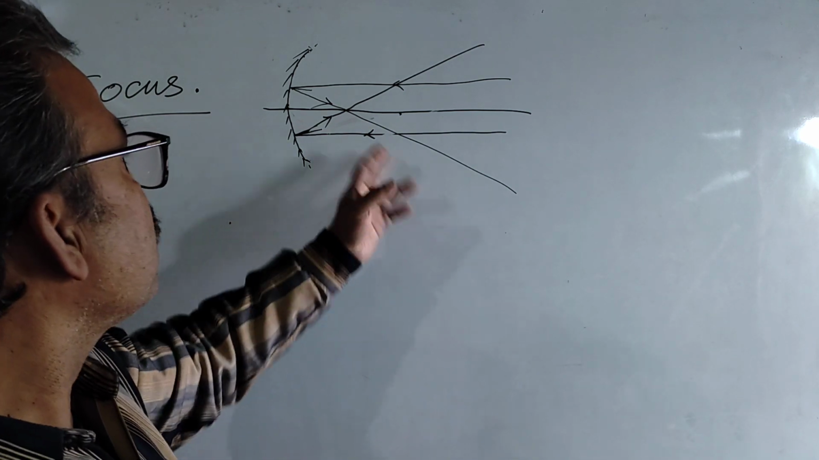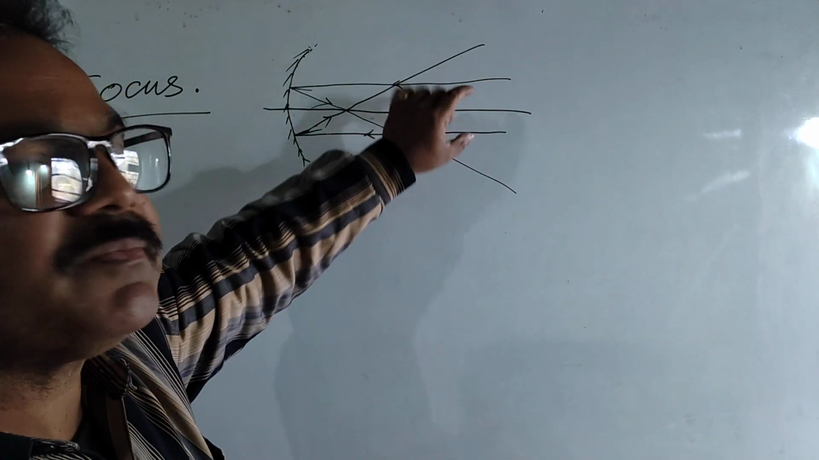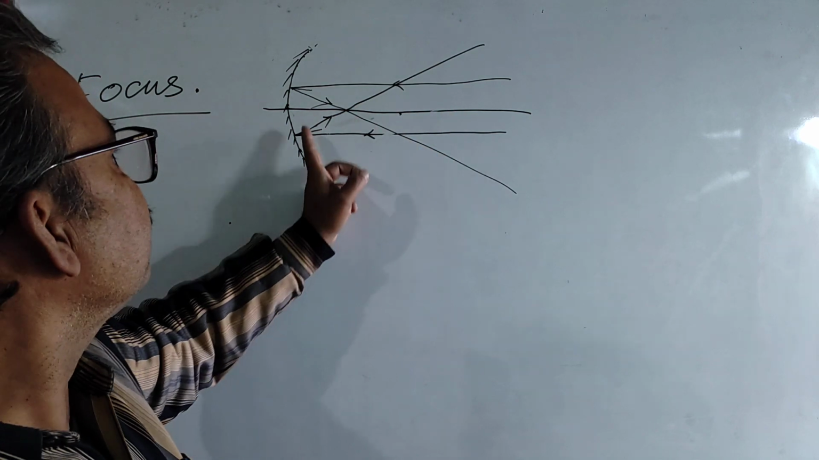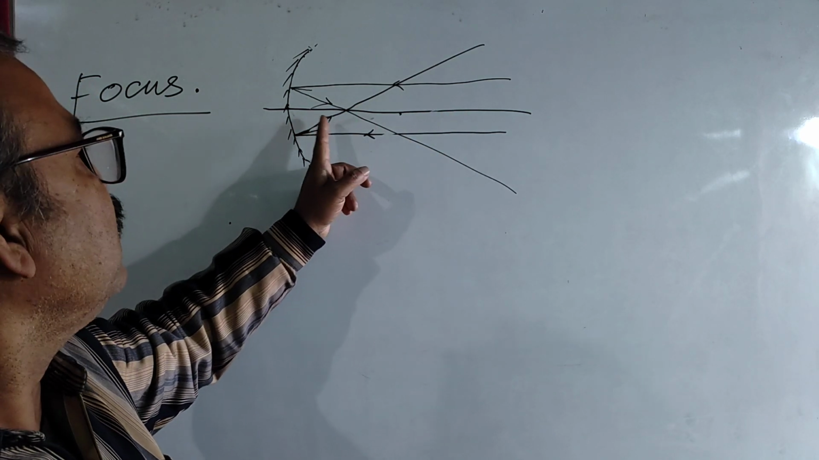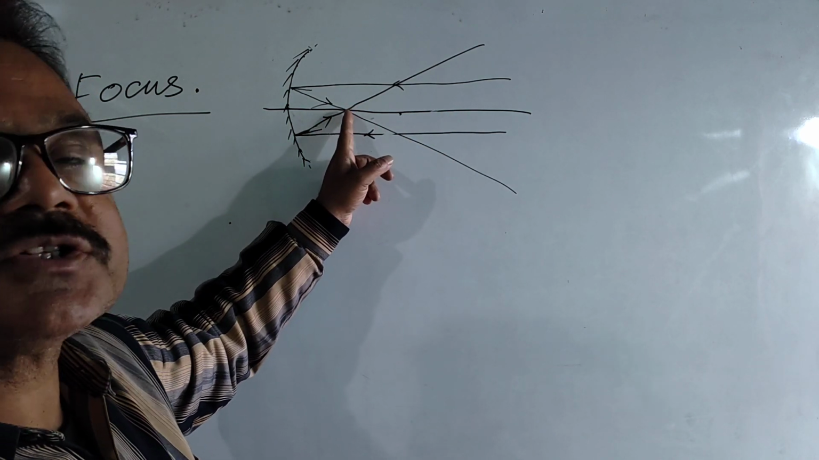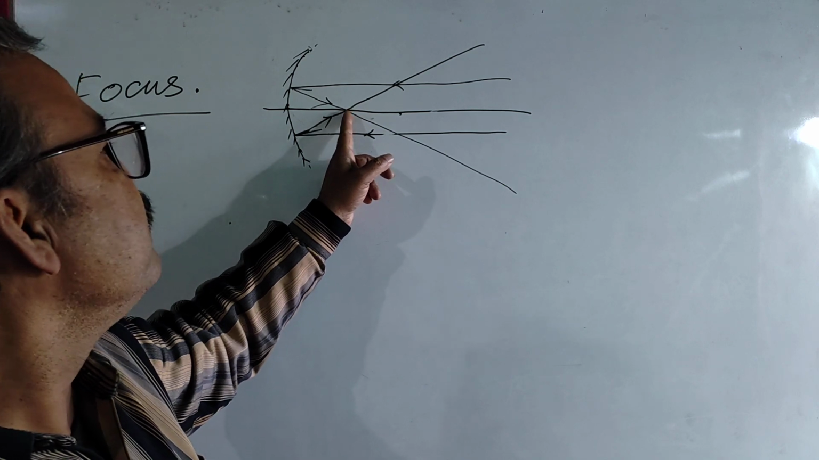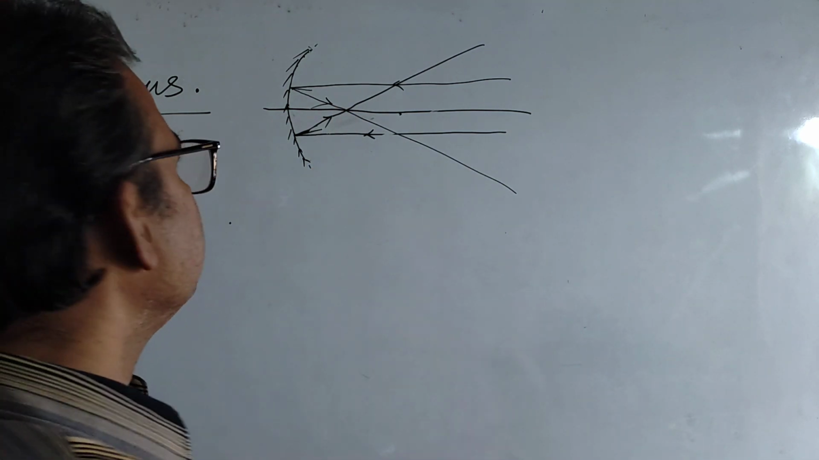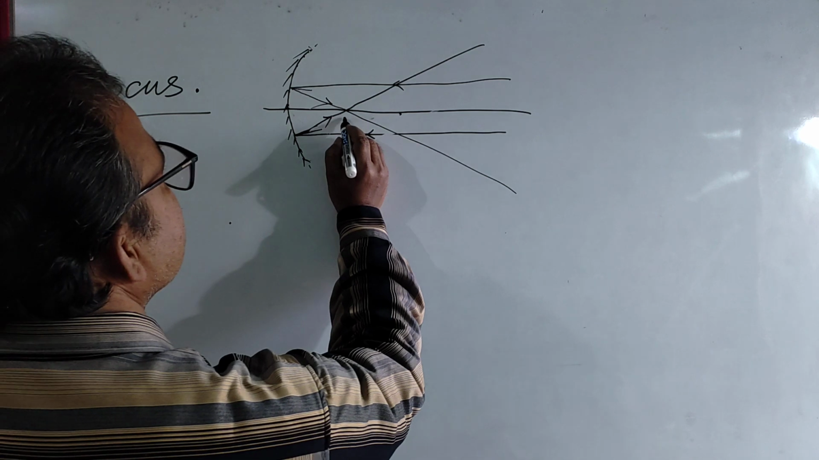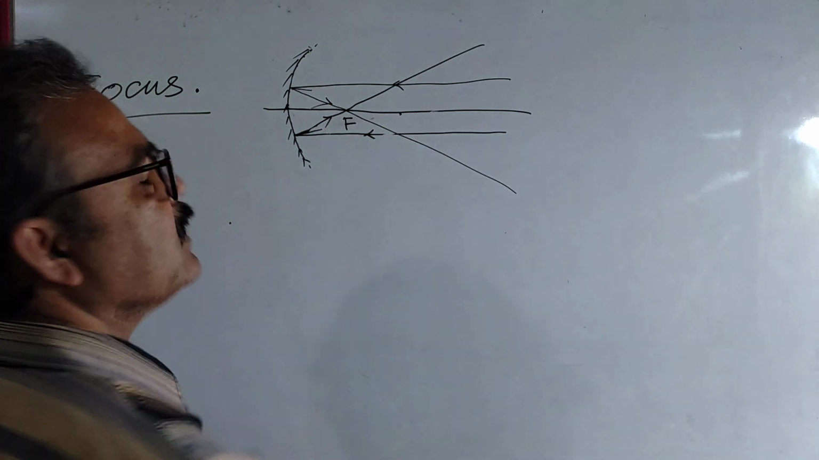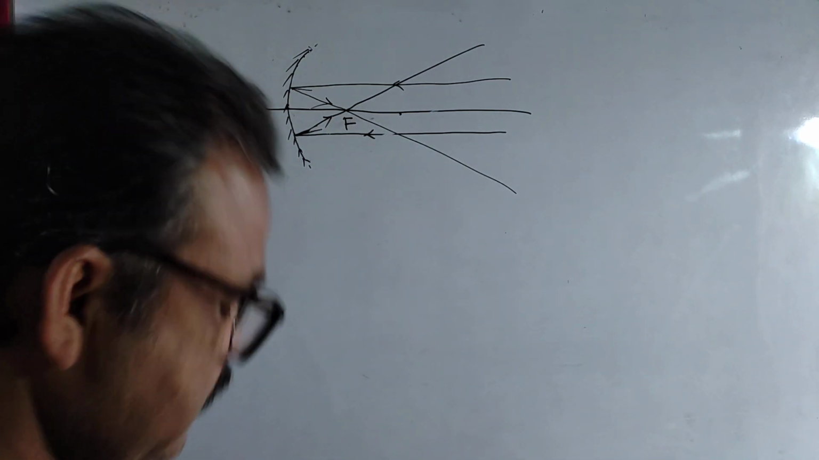Okay, is it clear to all of you? If we consider some rays parallel to the principal axis, after reflection all the reflected rays will pass through a point which is on the principal axis, and that point is called focus, and it is denoted by letter capital F. Is it clear to you?